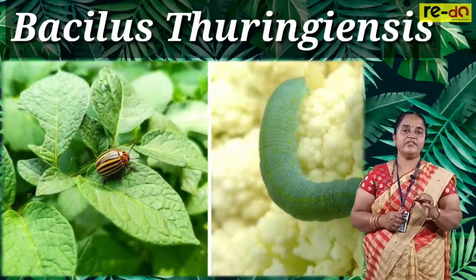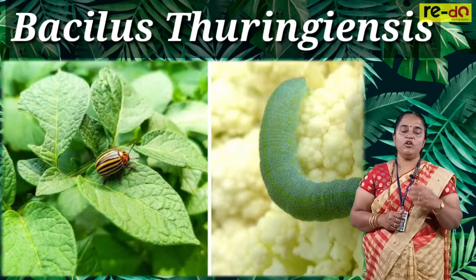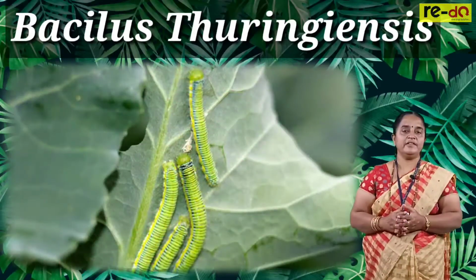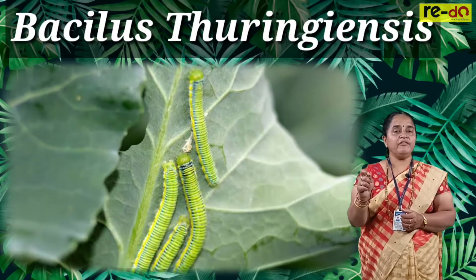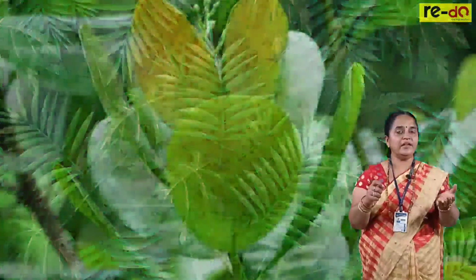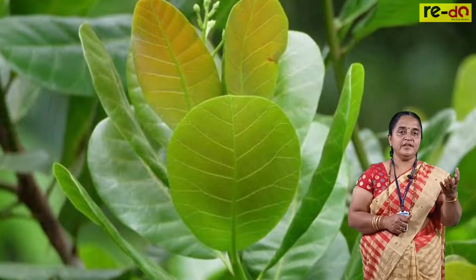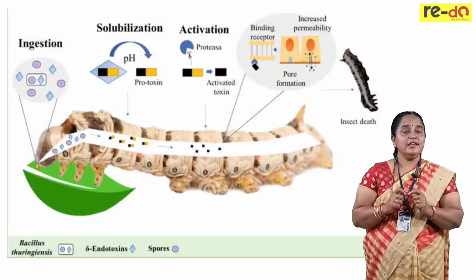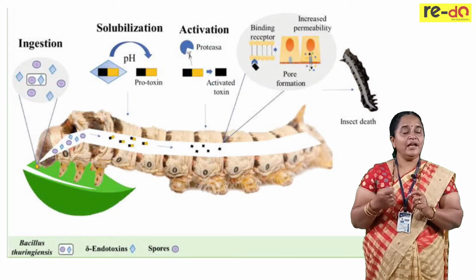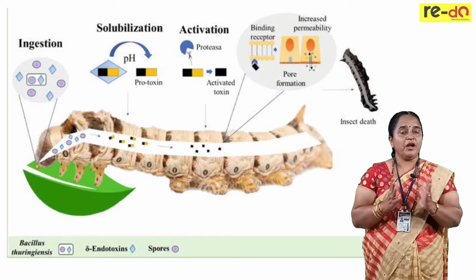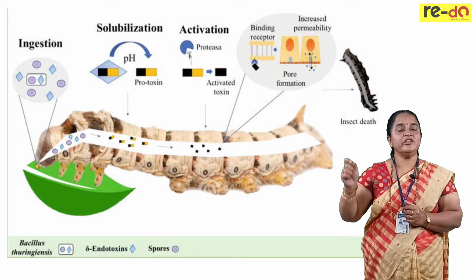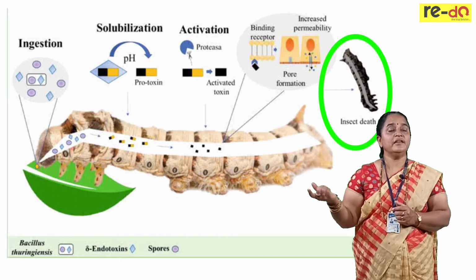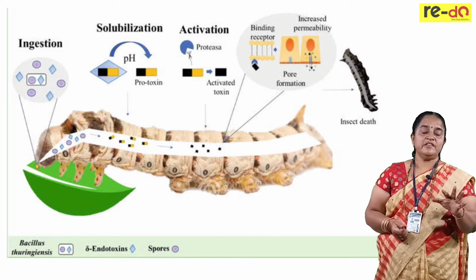Number 4 is Bacillus thuringiensis. It is a bacterial strain. Its spores are dissolved in water and spread on the growing crop plants. When an insect visits the crop plant and starts consuming the plant parts like tender leaves and the shoot apexes, the spores which are attached to them enter the stomach of the insect. These spores, in alkaline condition, sprout and start making the intestinal wall perforated. Thus, the insect is killed by Bacillus thuringiensis. So, total 4 examples as biocontrol agents.